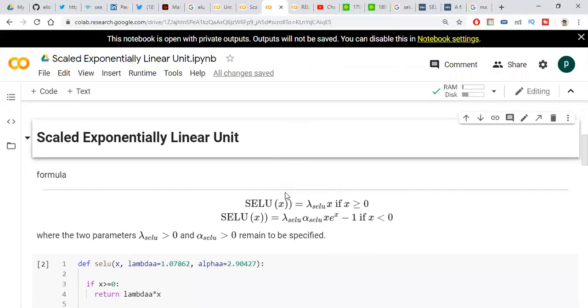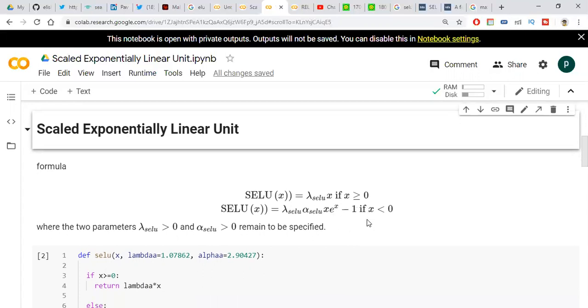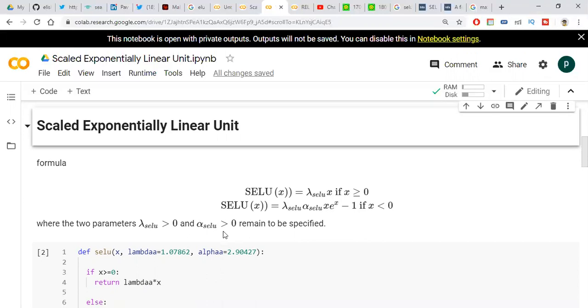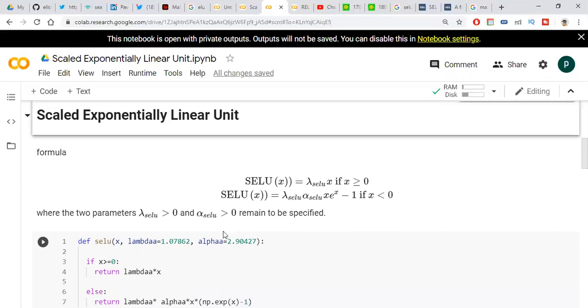So this is the formula of SELU. Lambda into x if x is greater than 0, and lambda into alpha into (e power x minus 1) if x is less than or equal to 0. It allows some negative values also. Alpha and lambda are greater than 0, as proposed in the research paper.